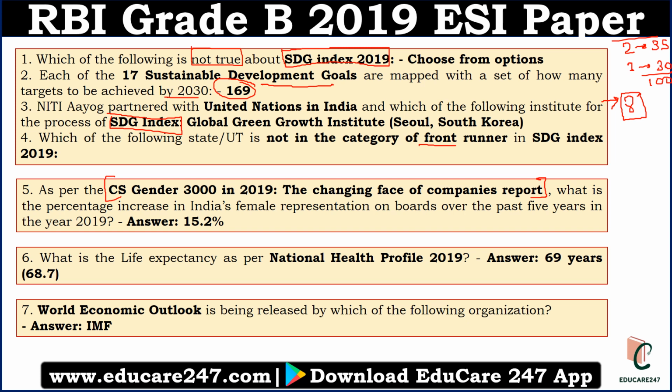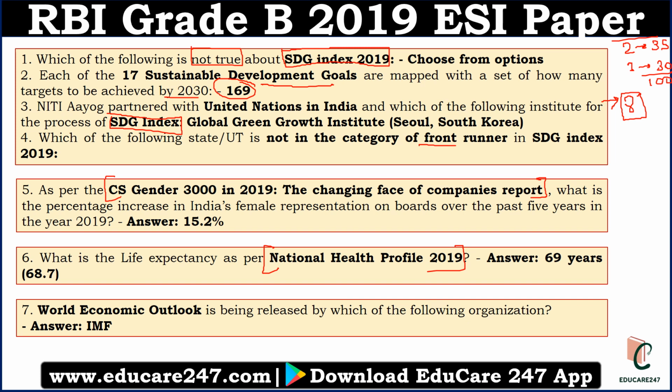The next question was, what is the life expectancy as per the National Health Profile 2019? You can see that this was published and under this life expectancy was talked about, so a question related to that was asked. Now there was a simple question related to reports and indices. World Economic Outlook is being released by which of the following organizations? A direct question was asked, which of the following organizations is publishing the report?